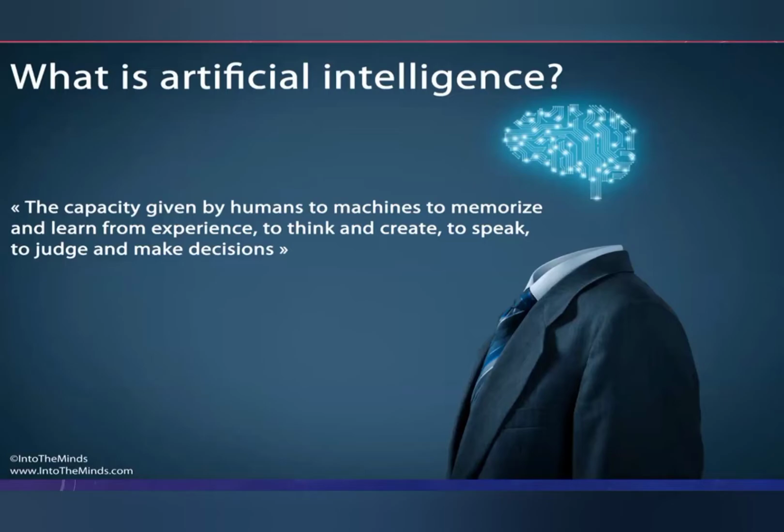So basically, what is computer intelligence, or what is artificial intelligence? Artificial intelligence is the capacity given by humans to machines to memorize and learn from experiences, to think and create, to speak and judge, and make certain decisions.